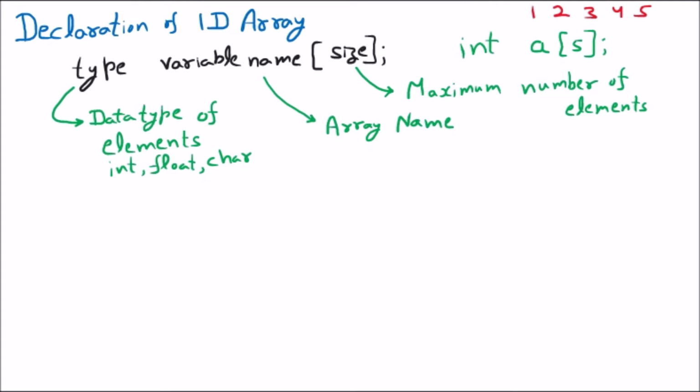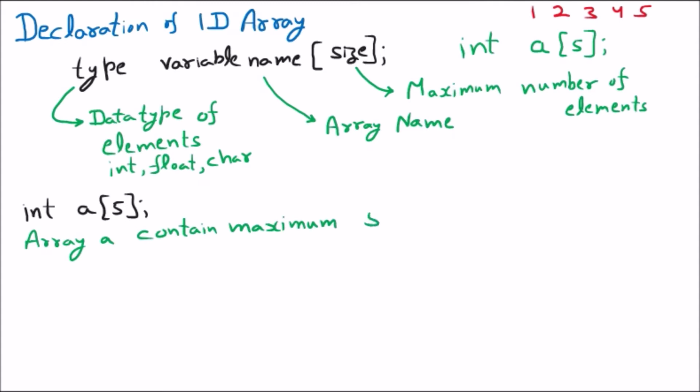Let us suppose that I am saying int a[5]. Now how are we going to read that? We will say that array a contains maximum 5 integer elements. Now how are we going to define it?